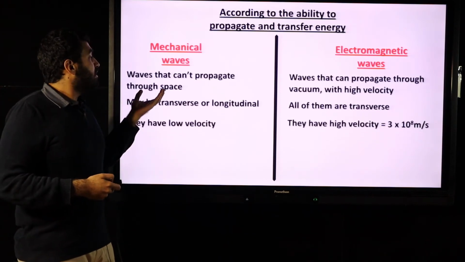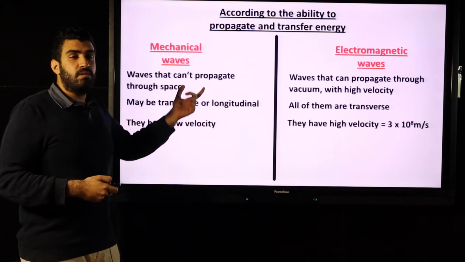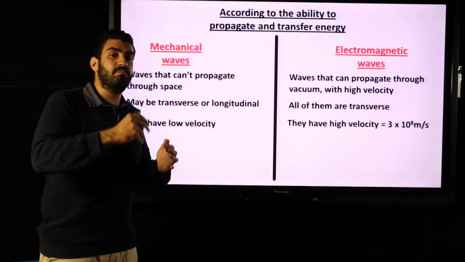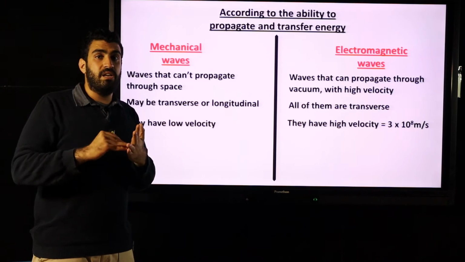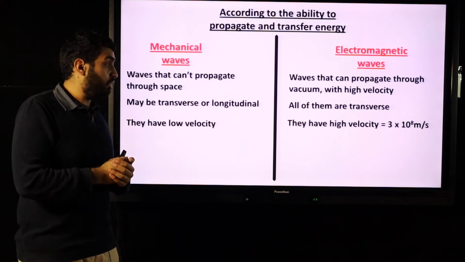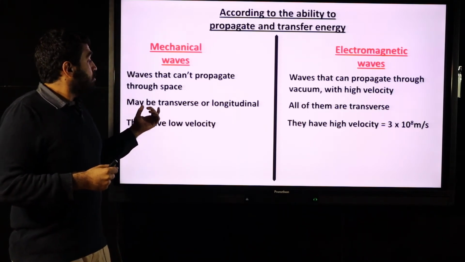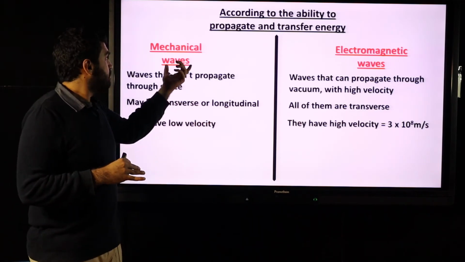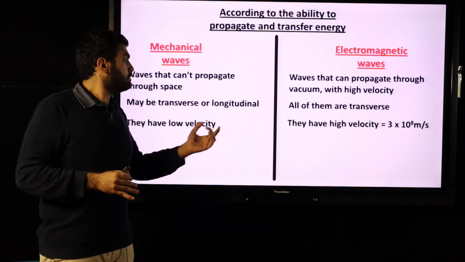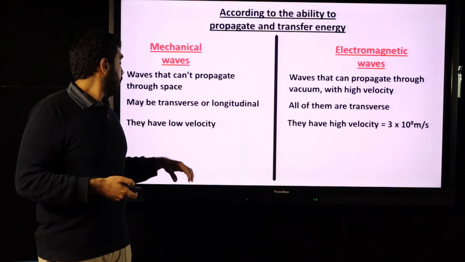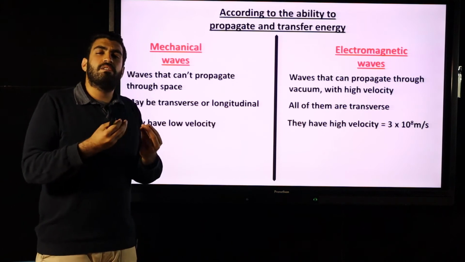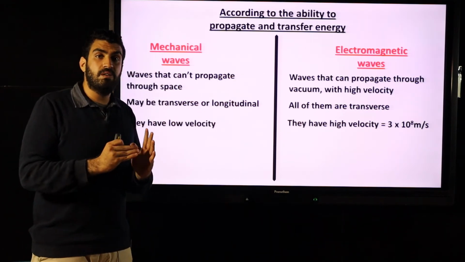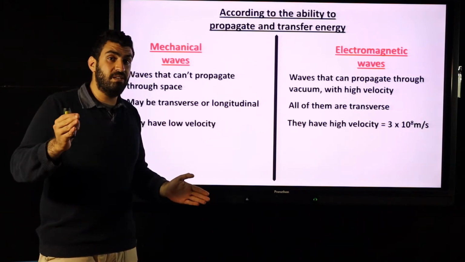Mechanical waves need a medium and can't propagate through space. There must be a solid or liquid or gas to transfer them. They may be transverse or longitudinal. For example, sound is mechanical, but it's also longitudinal. And they have low velocity, slower than electromagnetic waves. So mechanical waves need a medium, solid or liquid or gas, to transfer from place to place.